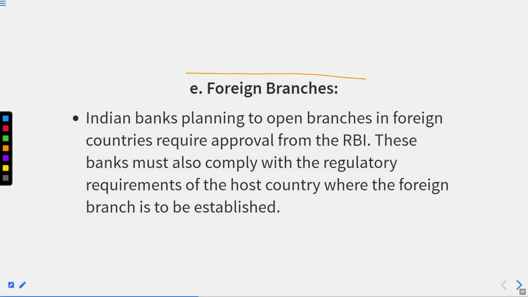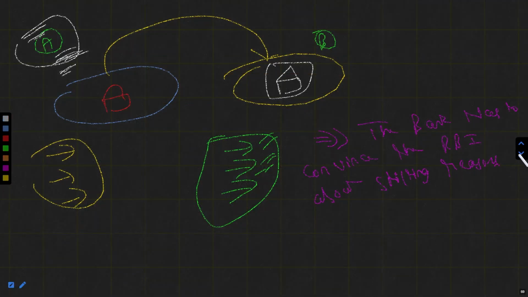Okay, thereafter, the foreign branches. Indian banks planning to open branches in foreign countries require approval from the Reserve Bank of India. These banks must also comply with the regulatory requirements of the host country where the foreign branch is to be established. All right.